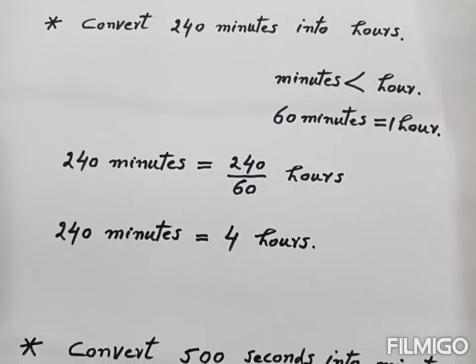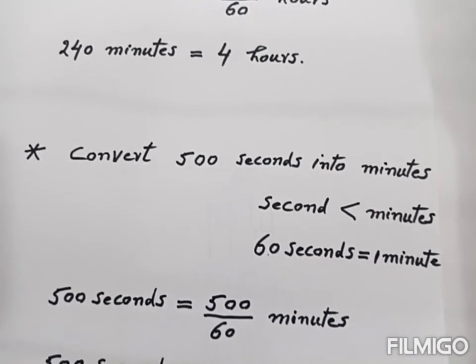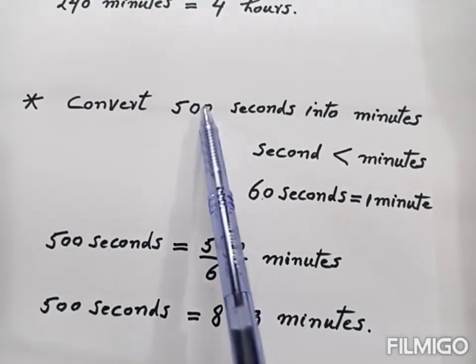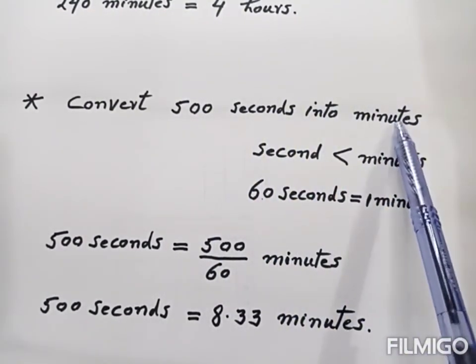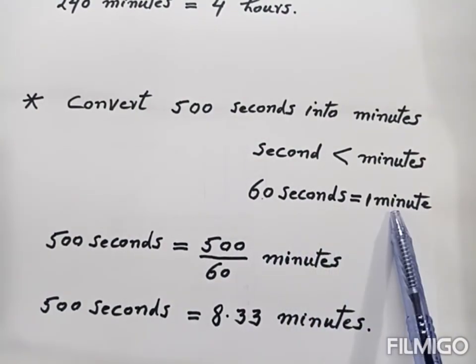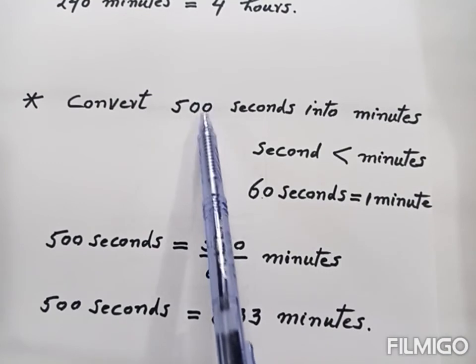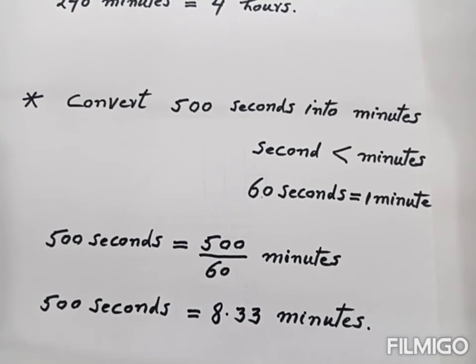Take another example. Now we convert 500 second into minute, small unit into big unit. So 60 second is equal to 1 minute. So when we convert small unit into big unit, then we divide this number with 60. When we divide, then we get this. So this much second is equal to this much minute.